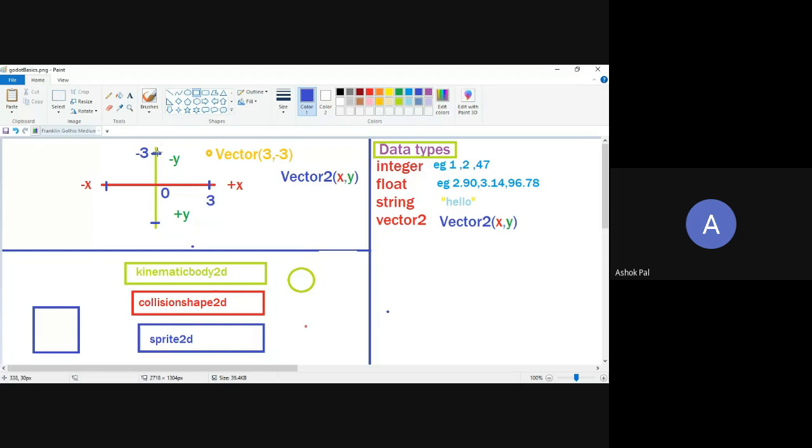This is the coordinate system of our Godot. It is inverse in the sense that when you have studied in school a graph with a y axis, in Godot the y axis is inverted, like minus y is up and plus y is down. If you ask me why, I don't have an actual answer for it. I think the developers were having fun and they just inverted the axis.